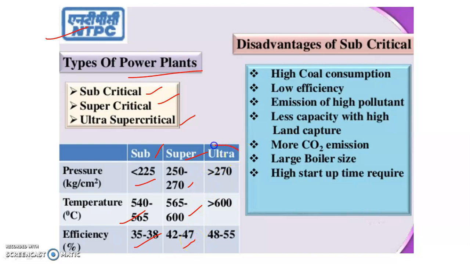And the last topic here is ultra. Ultra means the pressure is beyond 270 kg per centimeter square, the temperature is greater than 600 degrees centigrade, and the efficiency, see the efficiency, is 48 to 55%.